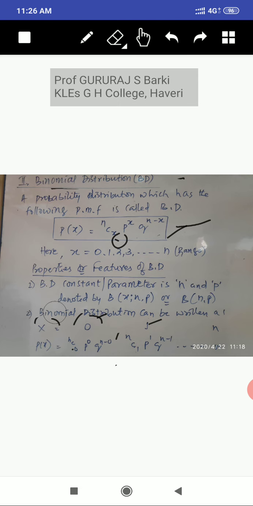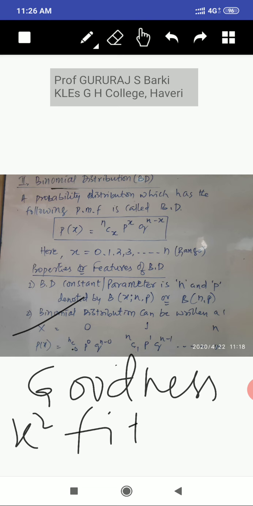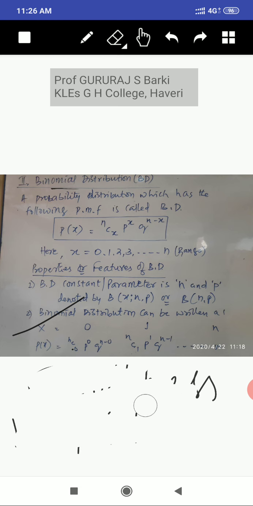That is actually for the 50 marks question, if they are asking you, we need to find the same. Remember, this binomial distribution you are using in the chi-square test in future. Remember, the chi-square test is computed on the same base. In the chi-square, one method is the goodness of fit. Remember, the goodness of fit is based on the binomial distribution only.